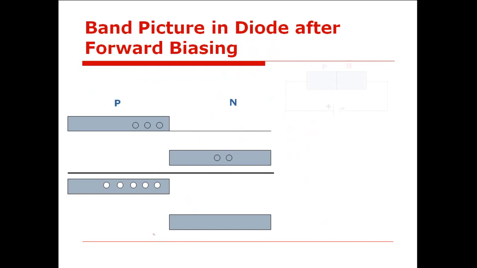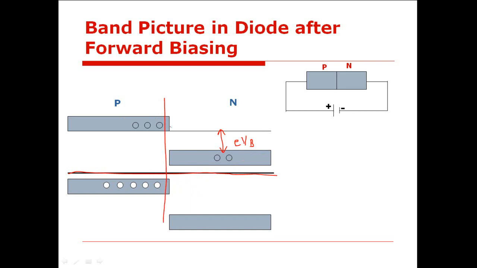Now what will happen to the band picture of a diode when we forward bias it? So initially we know that without any bias, there is a matching of these two Fermi levels, and due to that, here an energy gap is produced between the conduction band of n side and conduction band of p side, and the amount of that gap was E into Vb. And there exists a depletion region in between the p side and n side. Now when we apply a forward bias, what will happen by application of the forward bias on the energy band diagram?